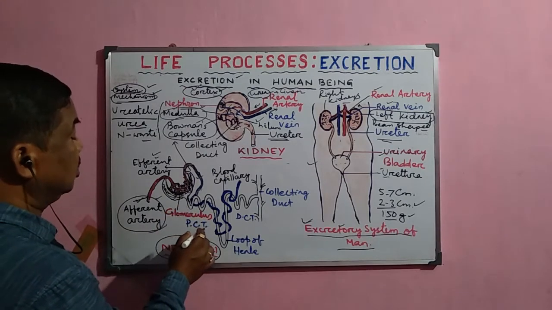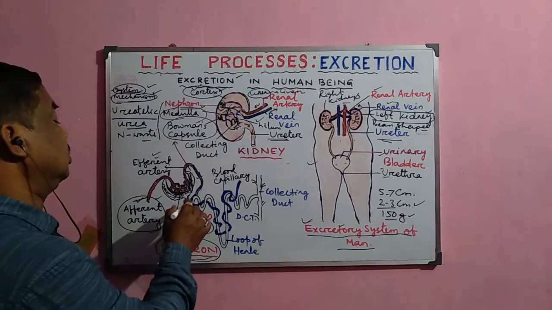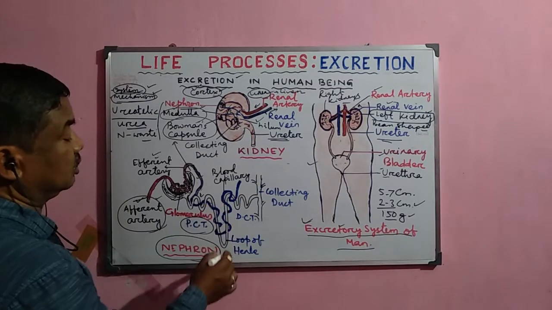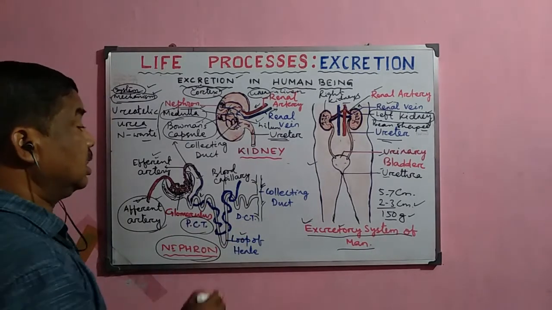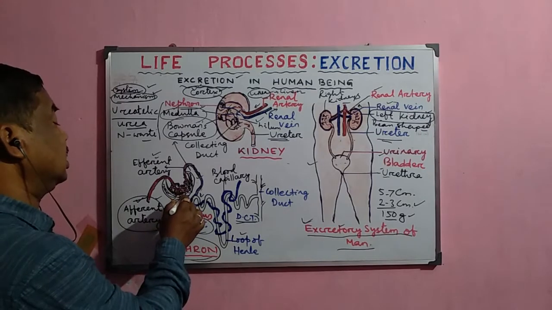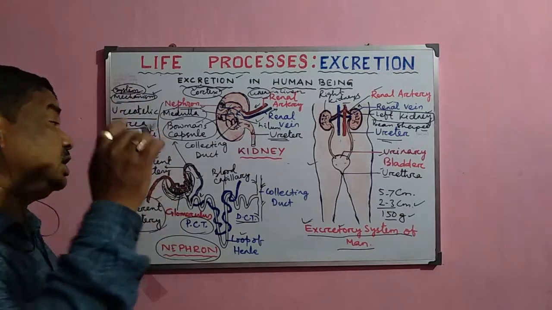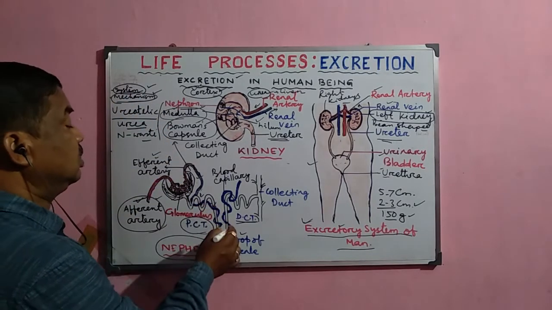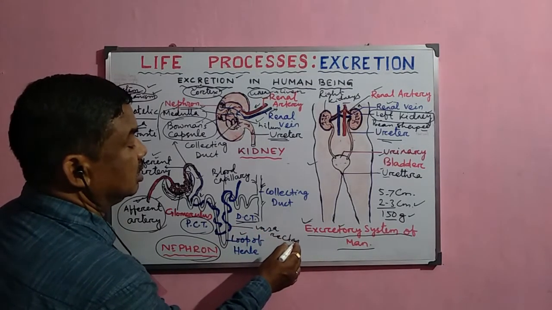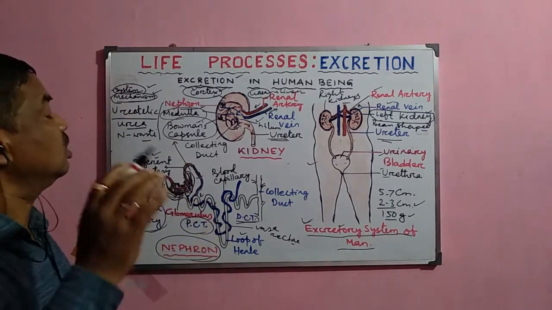Then this duct system, this is the proximal convoluted tubule. This proximal convoluted tubule is present in the upper part, and then the loop-like structure, that is called the loop of Henle, and after that the DCT or the distal convoluted tubule. And when the filtration occurs, a large amount of filtrate is actually formed here, but the essential materials are again reabsorbed into the blood capillary. These blood capillaries are called the vasa recta, and this vasa recta normally helps in the reabsorption of the essential materials from the blood.